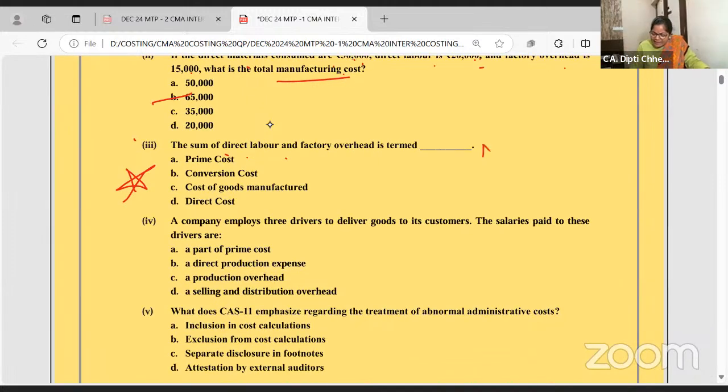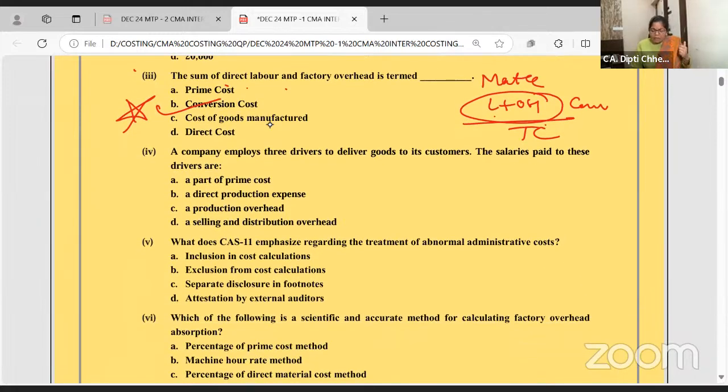In your material, dear students, if you add labor and overhead, you get total cost. Now this labor and overhead put together is called conversion cost. The cost of converting the raw material into the finished product is called conversion cost. So what is conversion cost? Labor and overhead.